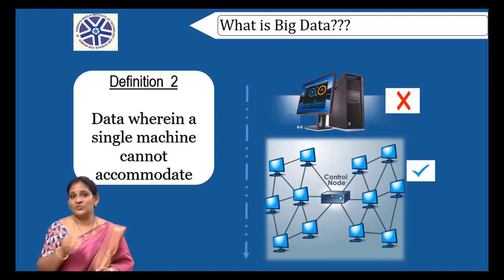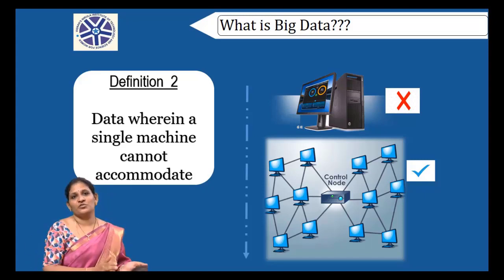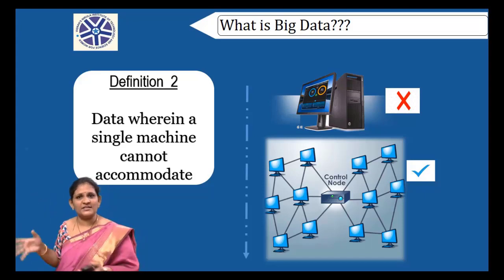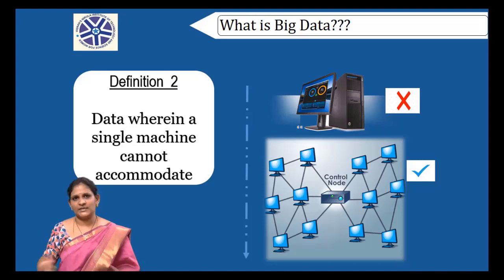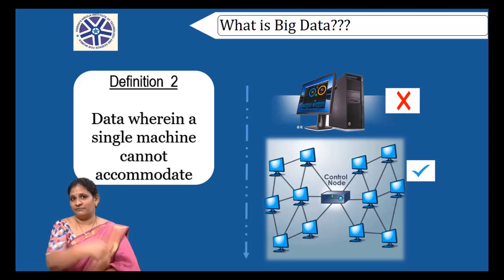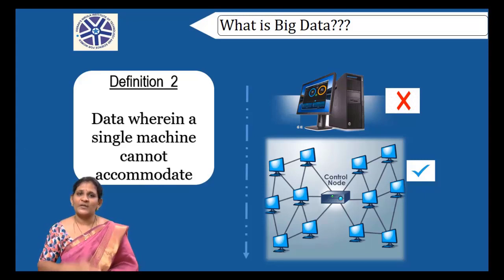So the big data which we are speaking will be stored not on a single machine but on distributed machines. It's a distributed storage, not a centralized storage. We are storing the data in a distributed system, not on a single system. If you see here, I have formed a cluster. Cluster means group of machines interconnected with each other. On the top of that, I am storing my big data. The data which we are having, if I cannot store that data on a single machine, then I can call that data as a big data. So how can I store? By forming a cluster again. Okay, fine.